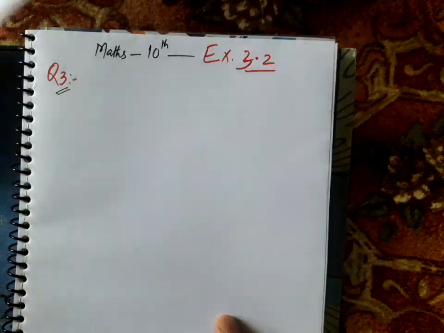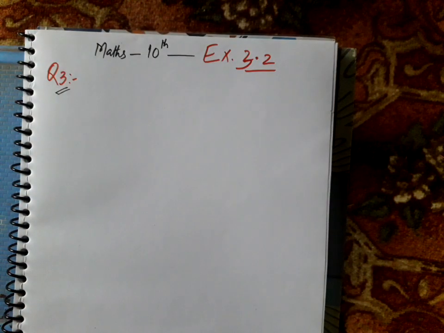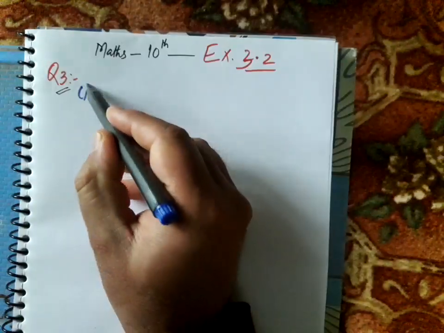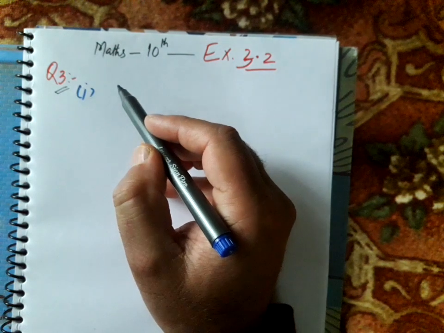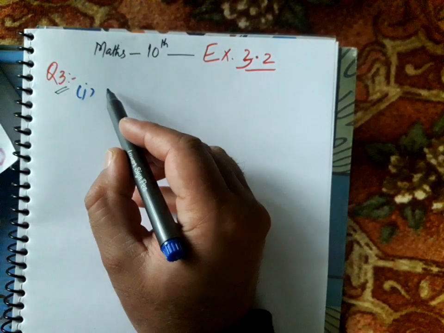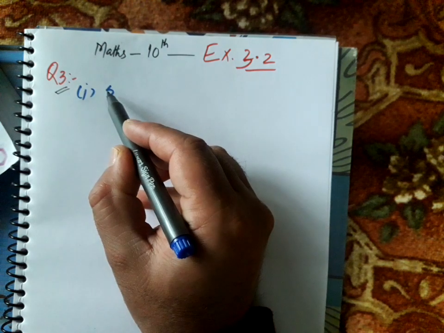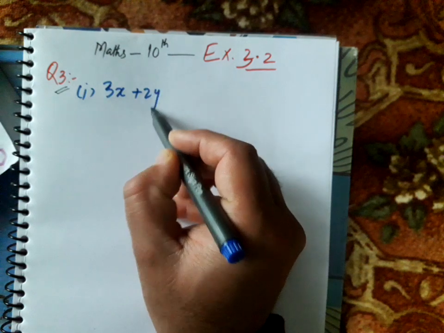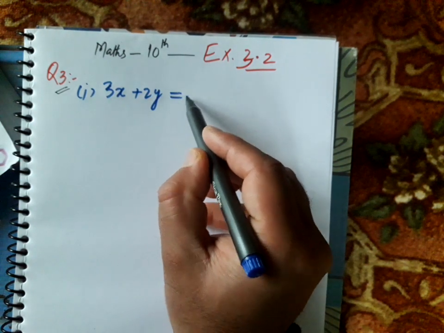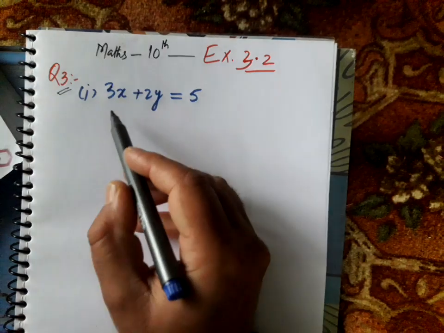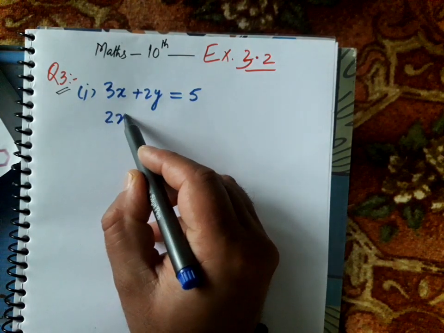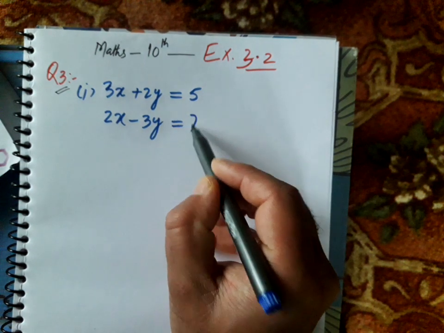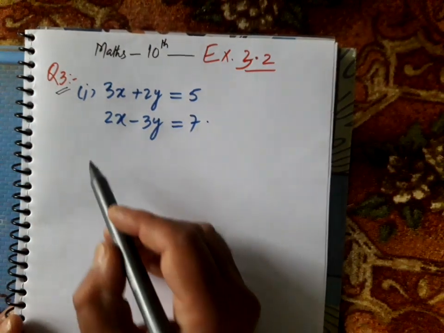Now coming to question number 3, part number first, that is given over here in the textbook. 3 times x plus 2 times y equal to 5, and another equation is twice x minus 3 times y equal to 7. Let me solve it.